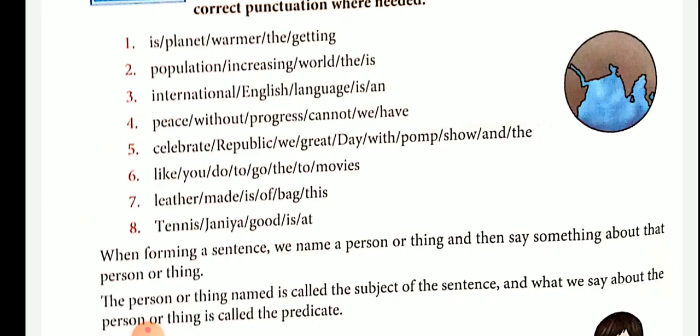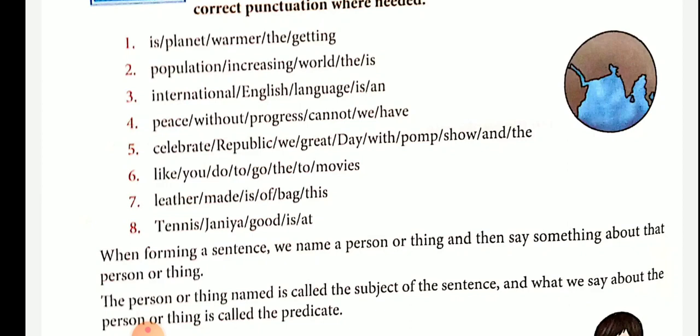When forming or making a sentence, we name first a person or a thing and then say something about that person or thing.